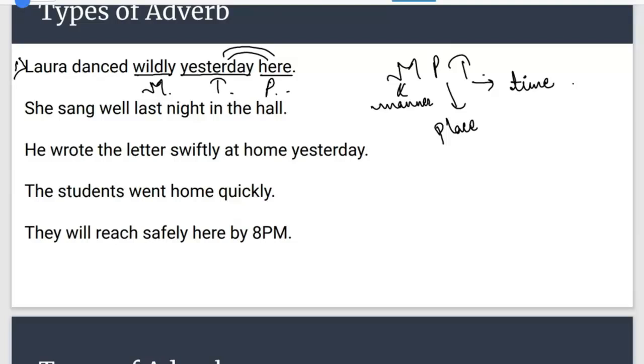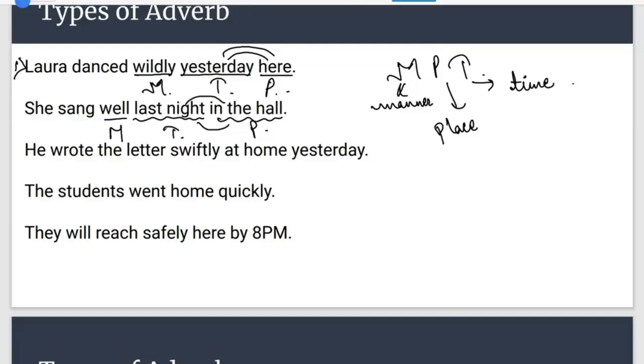Okay, now let's talk about question number 2. It is, she sang well in the hall last night. Very good. In the hall is adverb of place, last night is adverb of time, and well is adverb of manner. So the places of adverb of manner and adverb of time will get interchanged. So right, this is the right thing.